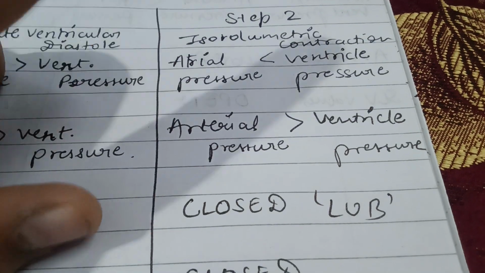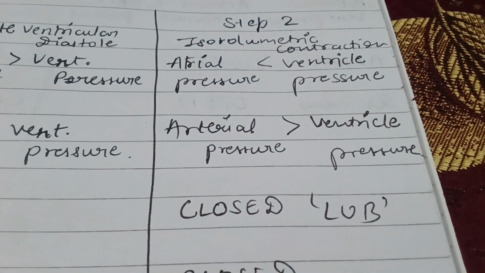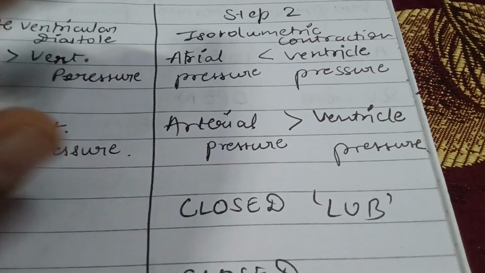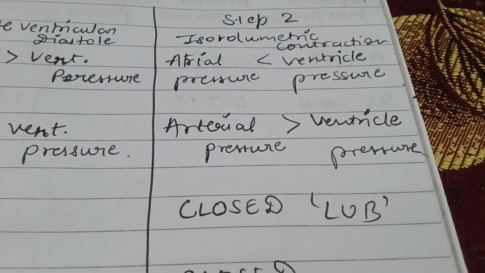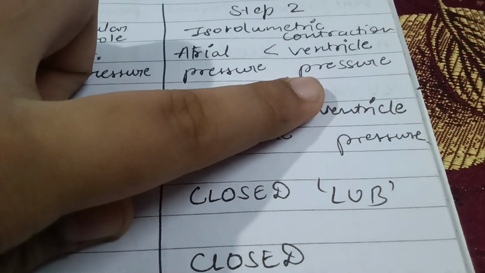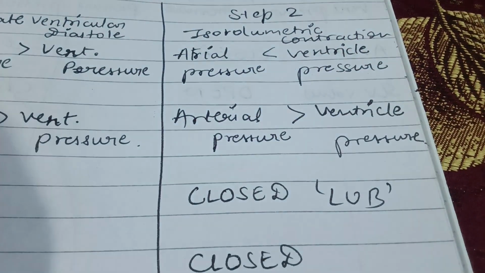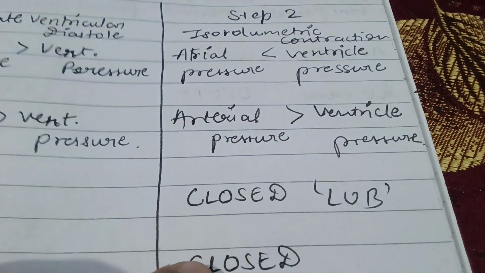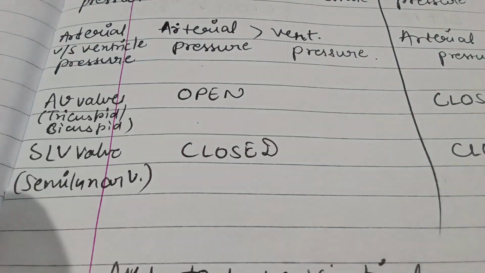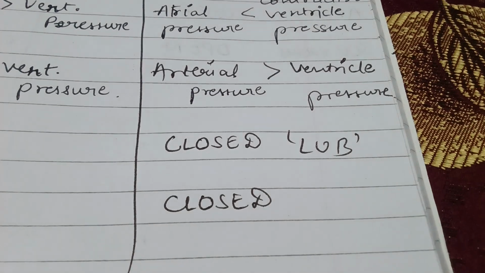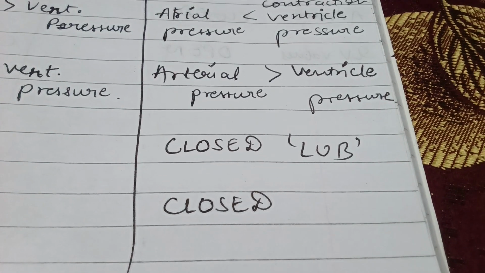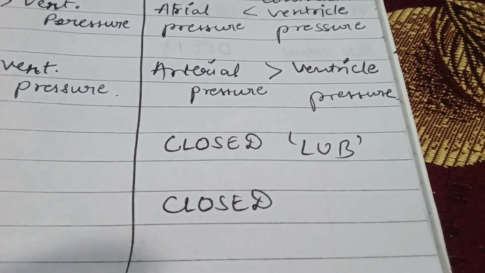Now we have the second step, which is isovolumetric contraction. Note it's systole, and we all know that joint systole can never happen. In this phase the whole system is contracting, which means no one is relaxing at that time. Atrial pressure is less than ventricular pressure, and arterial pressure is greater than ventricular pressure. You can also note that the AV valve is closed and the semilunar valve is also closed, which means no transferring of blood. The blood is just collected in the ventricle.